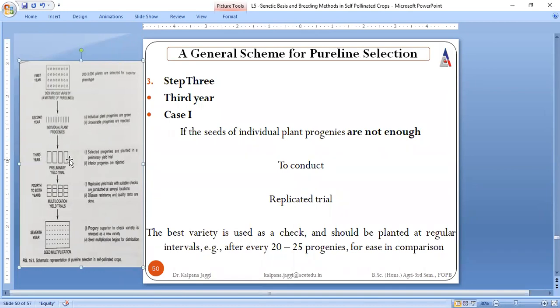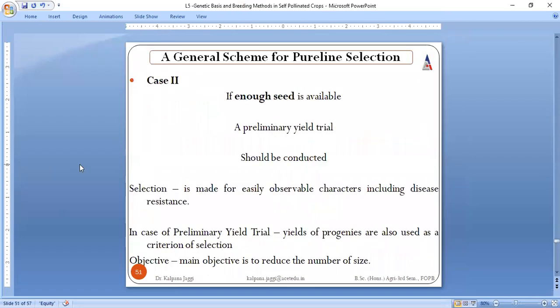See, while reaching up to here, if the number of seeds is not enough to conduct the replicated trial, then from these varieties, the one that is performing best, because sometimes we are not getting the standard variety at that particular time, will itself be considered as a check, and all the features will be compared with respect to that superior variety. This is done in the third year.